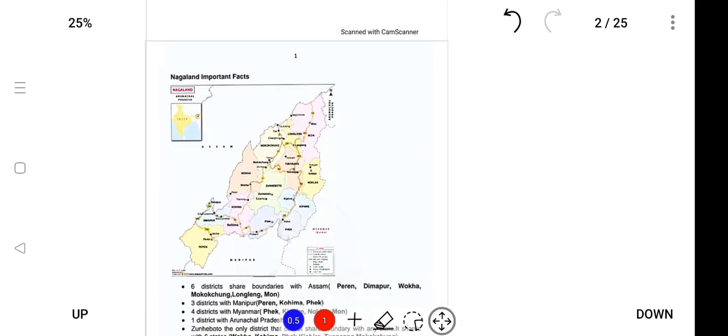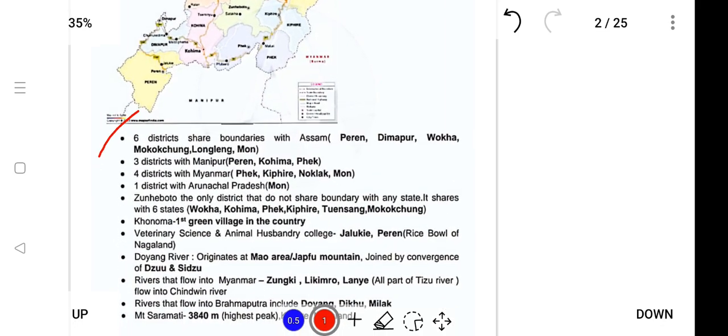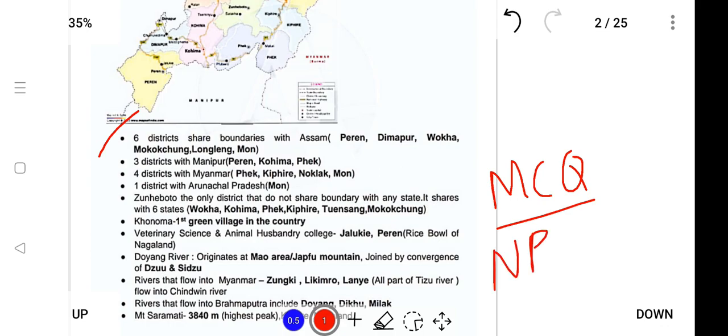First is Nagaland. You will be provided with a Nagaland map, and you'll be provided with point-wise facts. No need of going through lengthy notes, just do the point notes, because NSSB is only MCQ, so no need of studying very long paragraphs. Only point-wise questions, which will be very beneficial for your examination, even for NPSC.